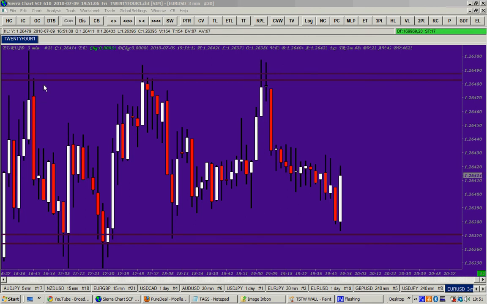In this case, you must use the RSI indicator or the stochastic indicator. When the price approaches the resistance zone here, you sell and the price will go down. And when the price approaches this support zone here, you buy. And then when the price approaches this resistance zone again, you sell again. And when the price approaches this support zone, you buy again. Then at this resistance zone you sell again, and at this support zone you buy again, and the price is bouncing between two zones.